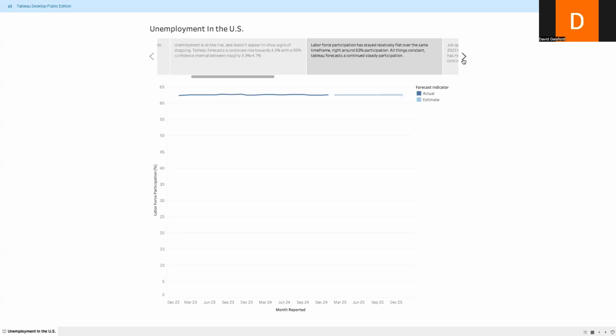Next up, we have labor force participation. This shows us the percent of workers actively in the workforce. You can see it's very steady, relatively flat across this time frame, right around 63% participation, with very little change over the previous 2 years. So all things fair and equal, Tableau is forecasting a continued steady participation, again, right around that 63%. The 95% confidence interval is relatively unchanged.